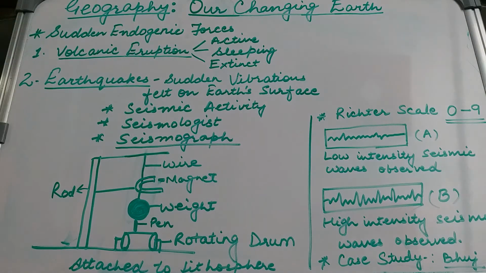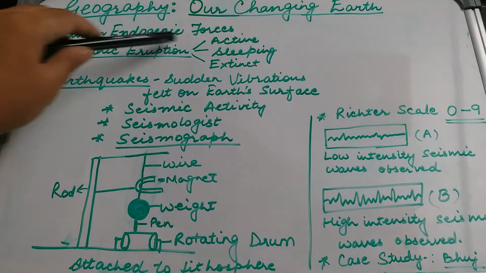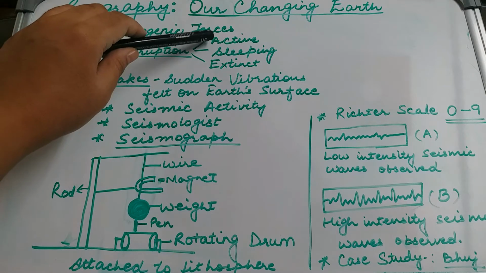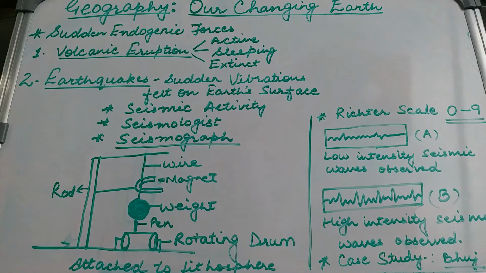Depending upon their intensity or frequency of eruption, a volcano could be an active one. For example, if a volcano keeps on erupting very frequently, such is an example of an active volcano. Mount Etna in Italy is an example of an active or a living volcano.